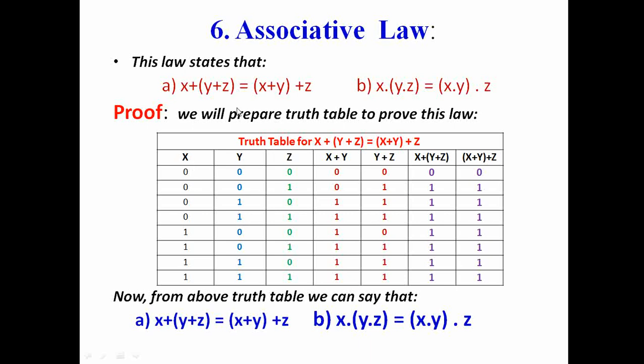Since this has 3 variables, x, y and z, 2 to the power 3 means 8 combinations of these 3 variables will be there. So x, y, z. First we will write 4 zeros, then 4 ones, then 2 zeros 2 ones, 2 zeros 2 ones, then 0 1 0 1 0 1 0 1. Then we will calculate x plus y. What is x? This, y is this. So x plus y will become 0 0 1 1 1 1 1 1.